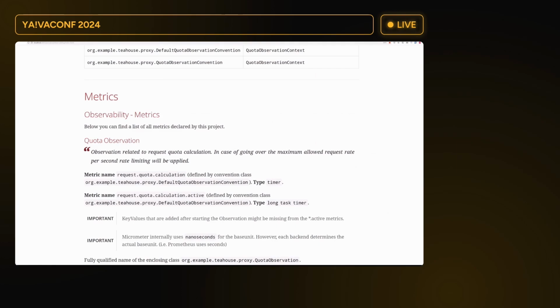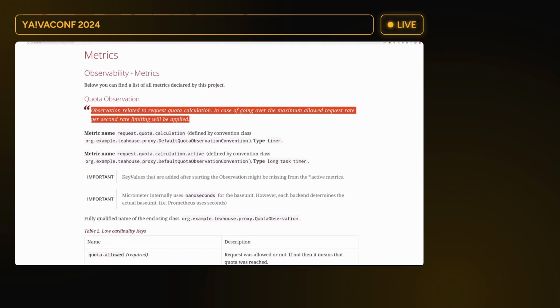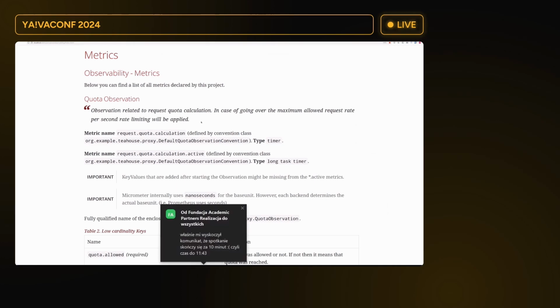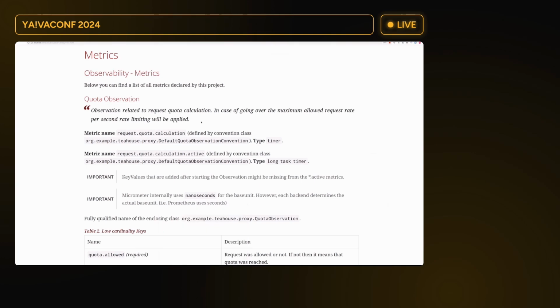Now what we can see here is an observation related to request quota calculation. In case of going over the maximum allowed request rate per second, rate limiting will be applied. Okay, so we have some quota. And by the way, this is not an academic situation. It's a true thing from one of my friends at one of the big companies that do platforms, who do have this problem. So I am literally showcasing an actual problem from production.